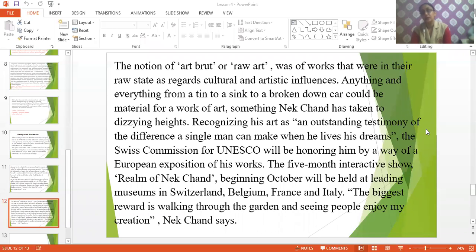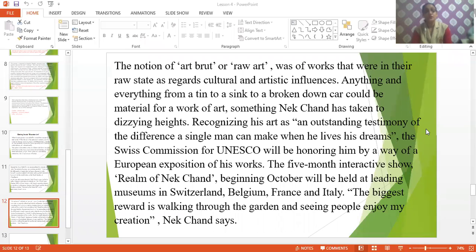He said that whatever reward I got from UNESCO, or whatever appreciation I was getting from people or the outside world, my biggest reward is when I see people moving around in the rock garden, appreciating my work and enjoying my sculptures. That is the biggest reward for him. He said this in his interview with Hindustan Times.